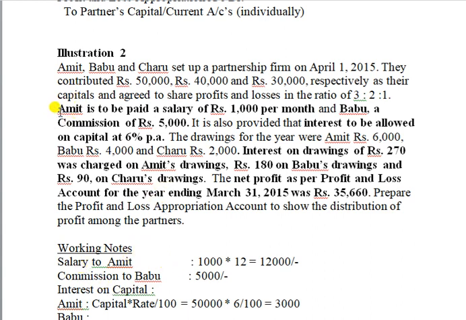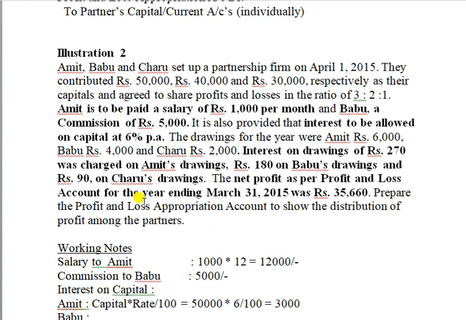Amit is to be paid a salary of rupees 1,000 per month. That means 1,000 into 12, that is 12,000 rupees. So I wrote it here, 12,000 rupees. Then Babu, a commission. Babu is getting a commission of rupees 5,000.